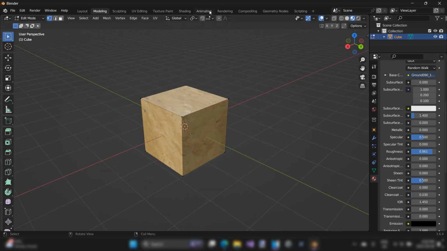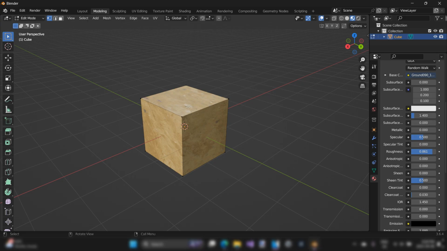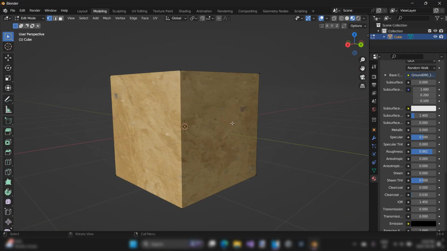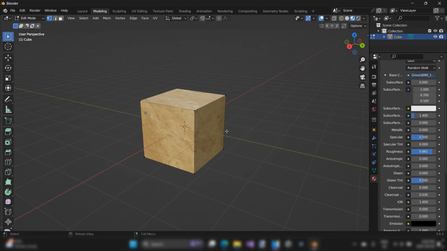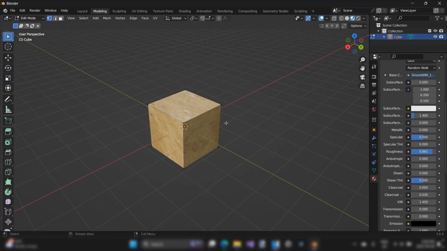So there you have it. You now know about this website where you can download any texture you want, and you can put those textures on any of your objects or meshes in Blender. And just like that, you've unlocked a tool to make anything in Blender look exponentially cooler than you had the ability to before. So congratulations.